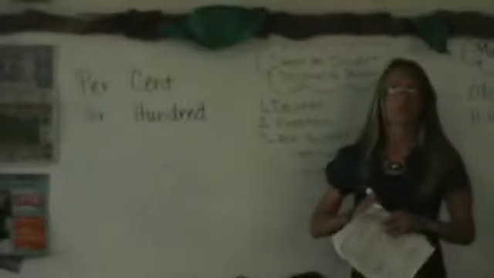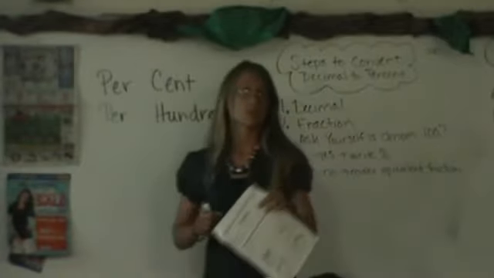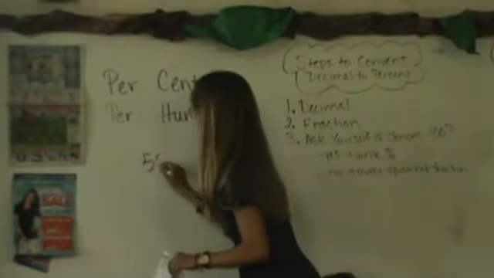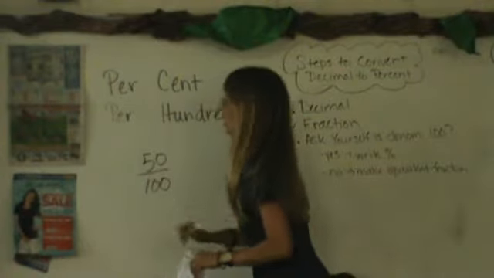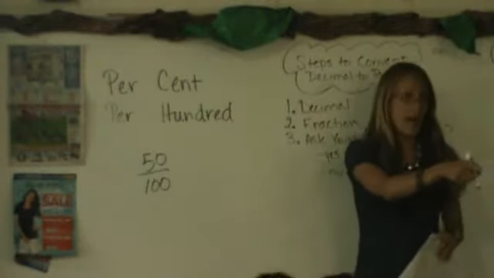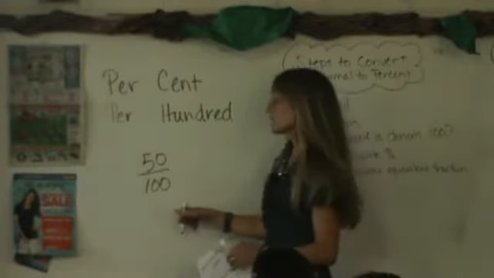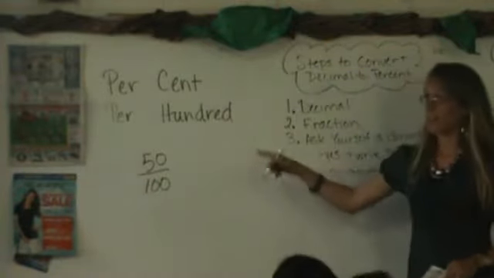But if I say out of, what's another way I could write that other than a percent sign? Yell it out. A fraction. A fraction bar. Good. I could write 50 out of 100. And I heard somebody also say one half. One half. Because what'd you do to it? You reduced it. Awesome. So we could say one half or 50 out of 100.